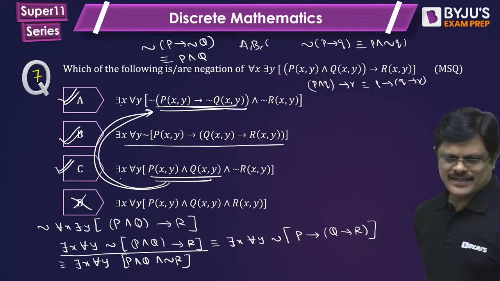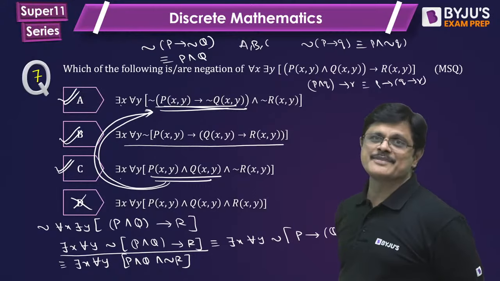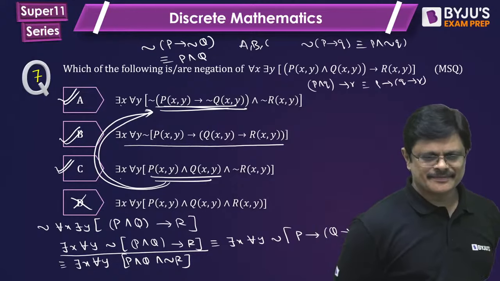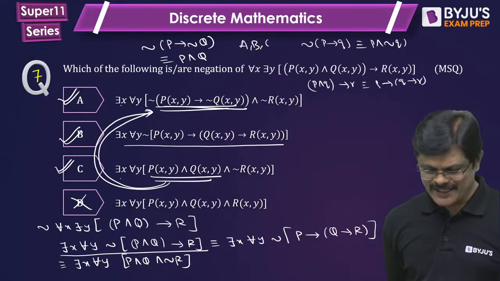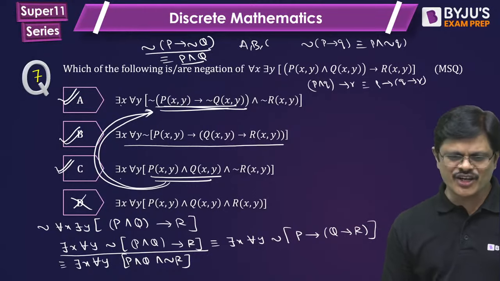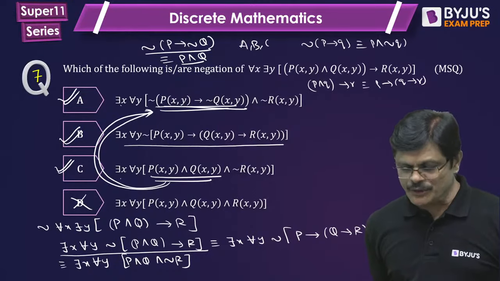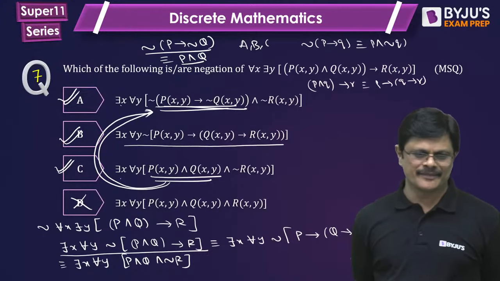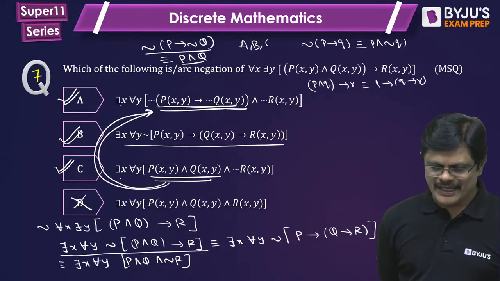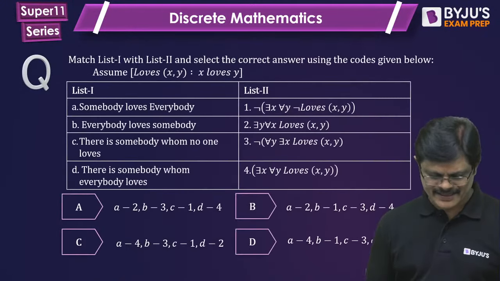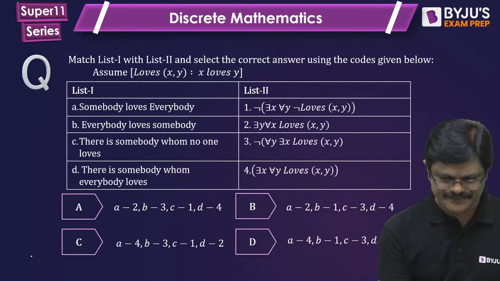Of course, this type of thing requires a little observation. Entire logic requires the observation, my dear friends. Hope you understand. So actually this P and Q can be written as negation of P implies negation Q. That is the logic which was used there. So A, B, C are correct. D is the wrong option. Very nice. Question number 8.